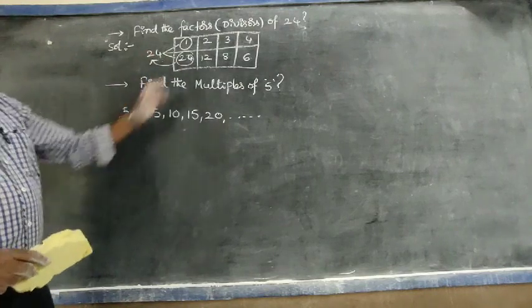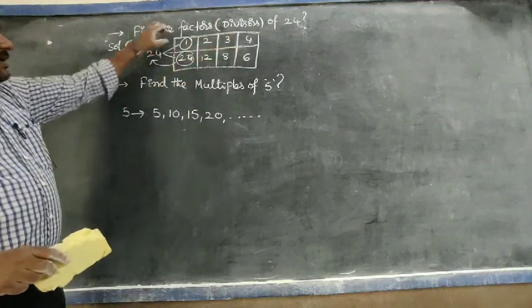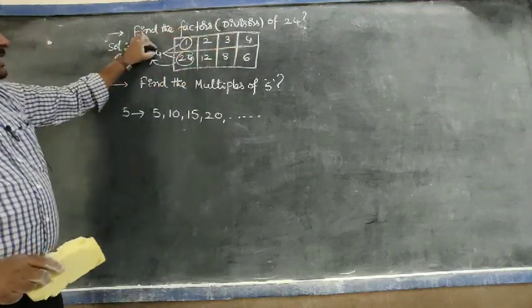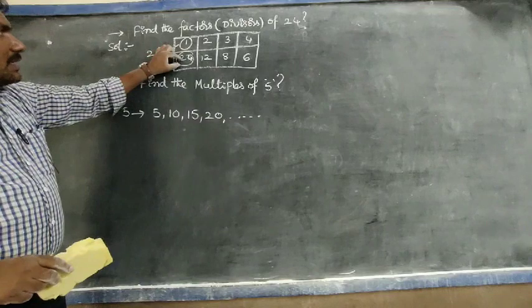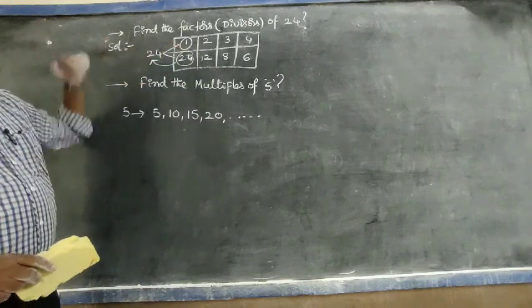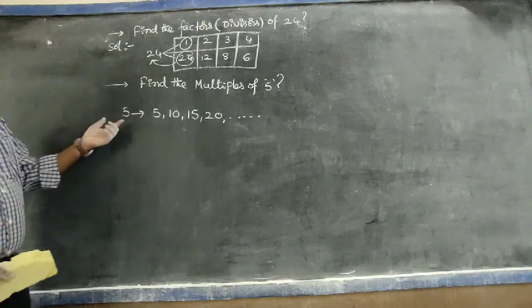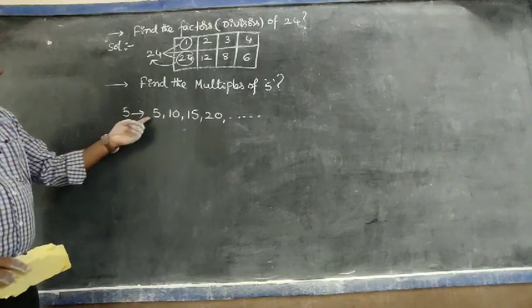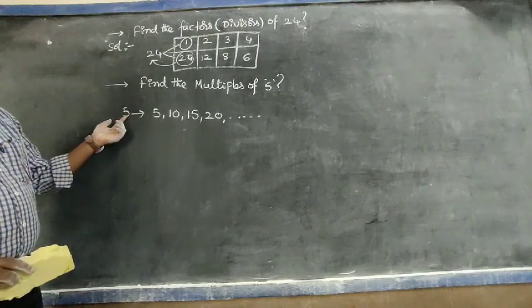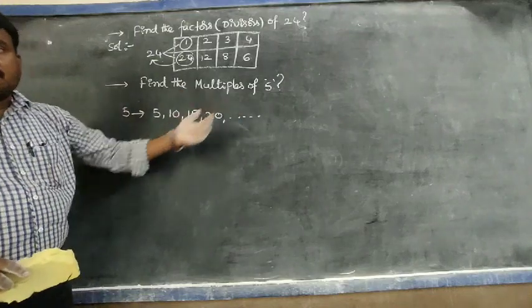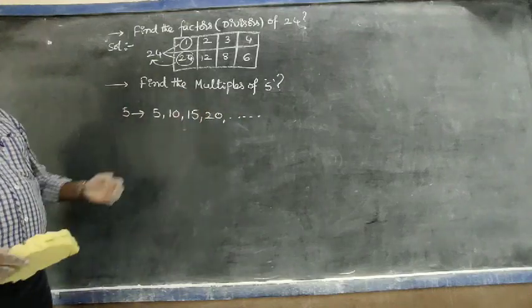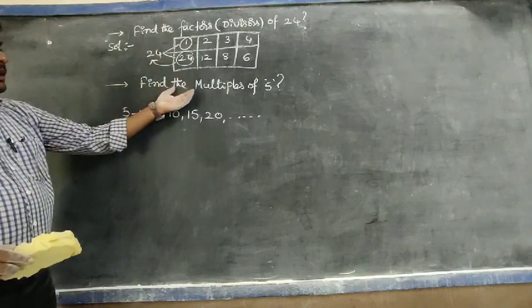All the factors of a number are less than or equal to the given number. Coming to multiples, the least multiple of any number is itself and the largest is infinite. This is the concept of factors and multiples.